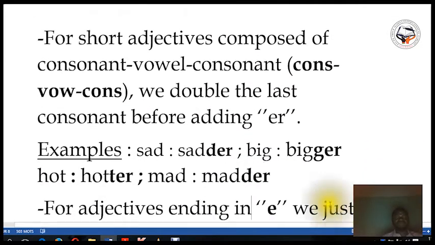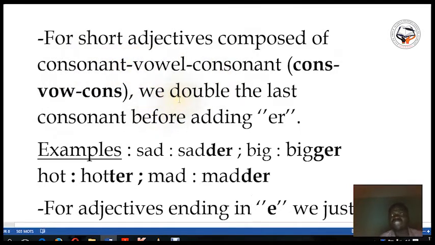Now, the second point of the remarks is for short adjectives composed of consonant, vowel, consonant, between parentheses, cons, vowel, cons.